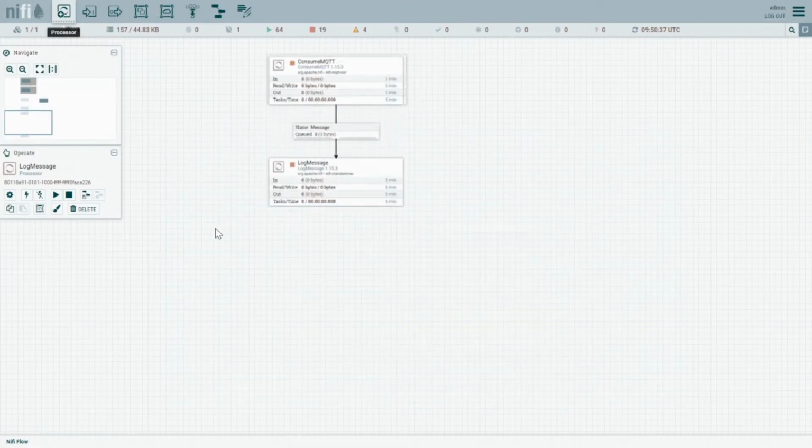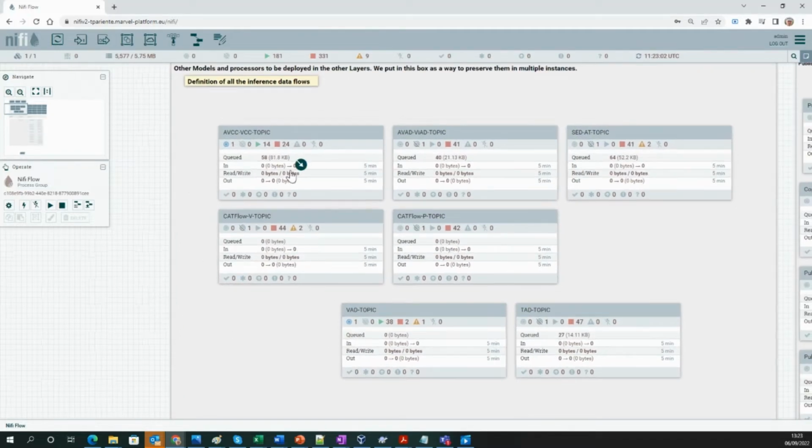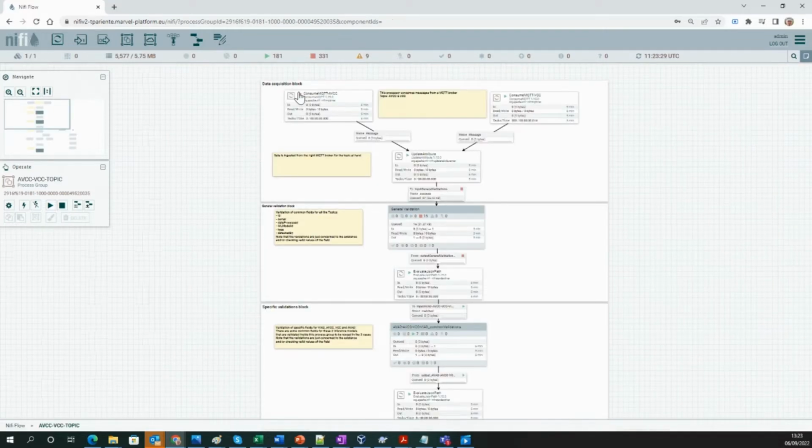In Marvel, we have defined specific data flows to handle the data coming from each of the inference modules for DatAna. Most of the inference modules have similar data flows deployed in all the NiFi instances connected in the different Marvel layers. Let's go deeper in the data flow for the VCC as an example. The flow is easy to follow from a bird's eye view. It is composed of several data processors that perform specific functions.